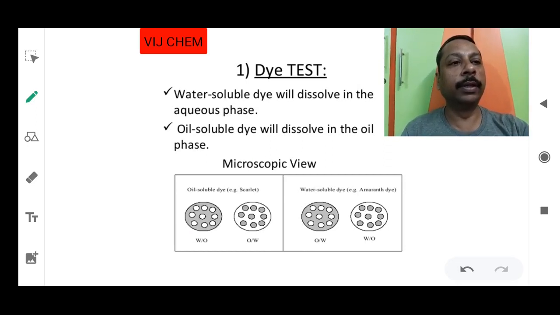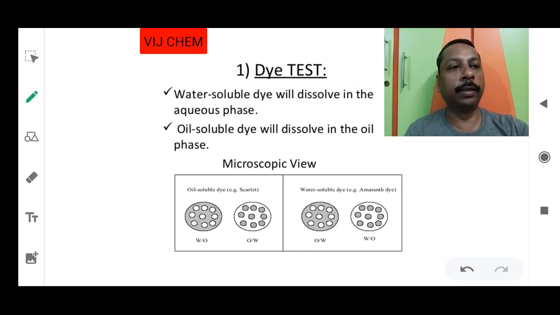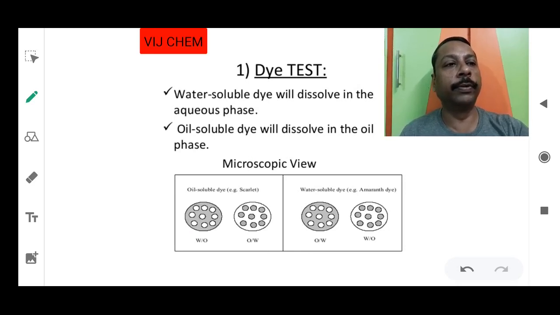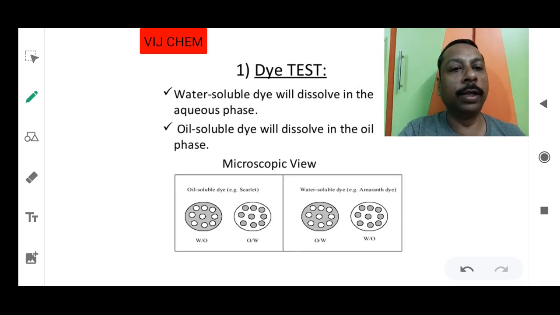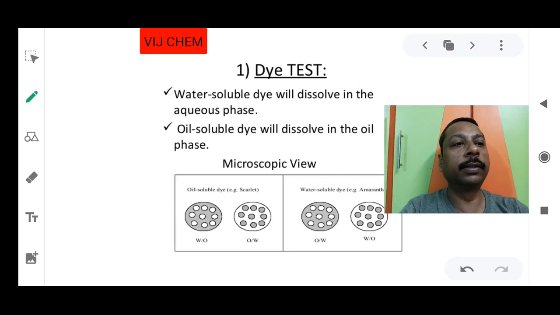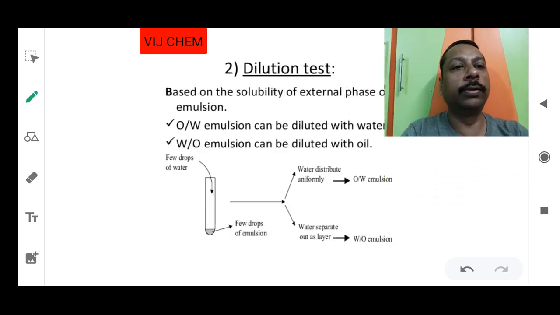Same other way will be just the opposite. If you add the oil soluble dye and it is dissolving, that means dispersion medium will be oil and dispersed phase will be water. So type of emulsion will be water in oil. Okay. So is it understood? So this is the diagram. You can make a note of it. Oil soluble dye, example scarlet. Amaranth dye is a water soluble dye. Okay. So shall we go further? Next we are going to study the dilution test.